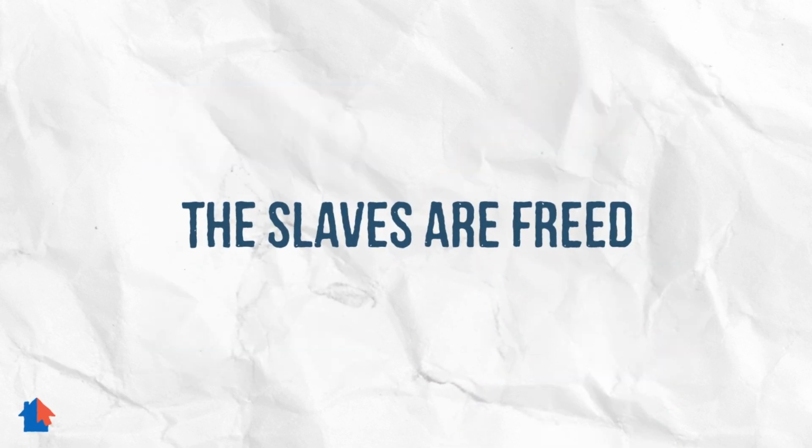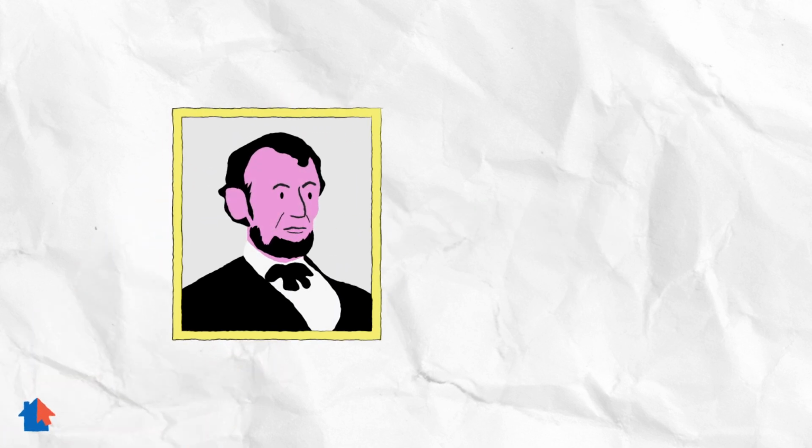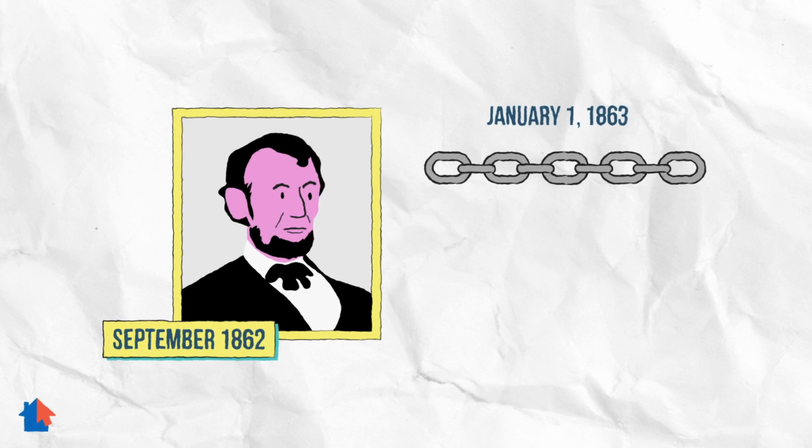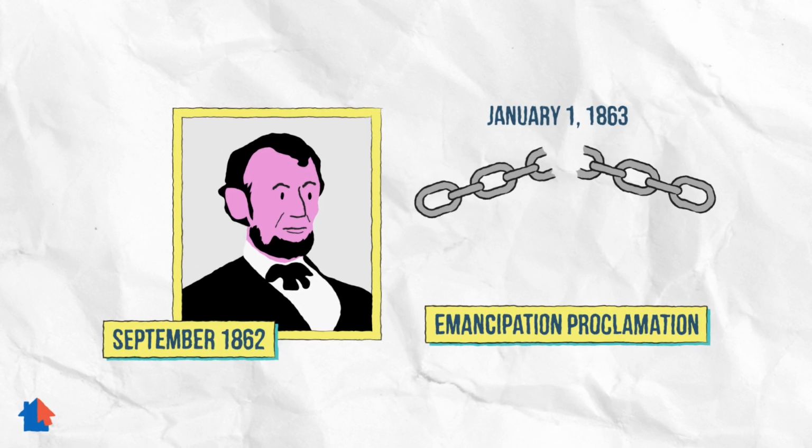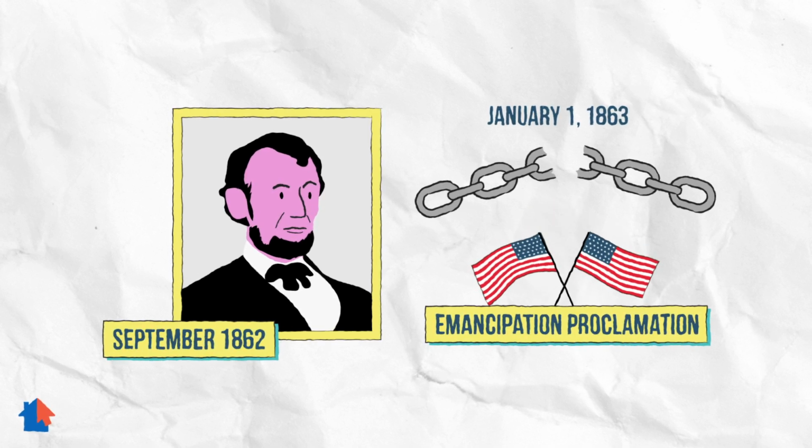The slaves are freed. In the middle of the Civil War, an important event took place. In September 1862, President Abraham Lincoln announced that on January 1, 1863, slaves in the South would be free. This is known as the Emancipation Proclamation.